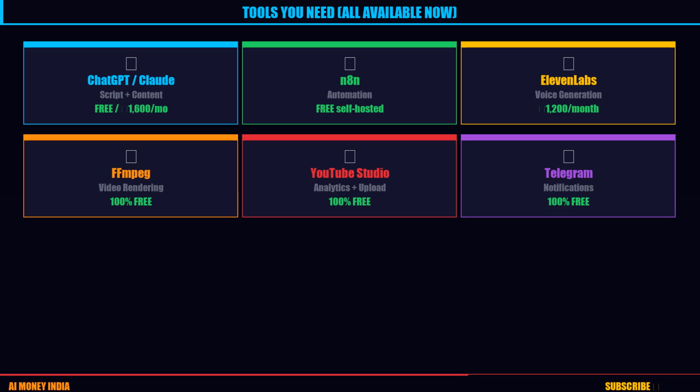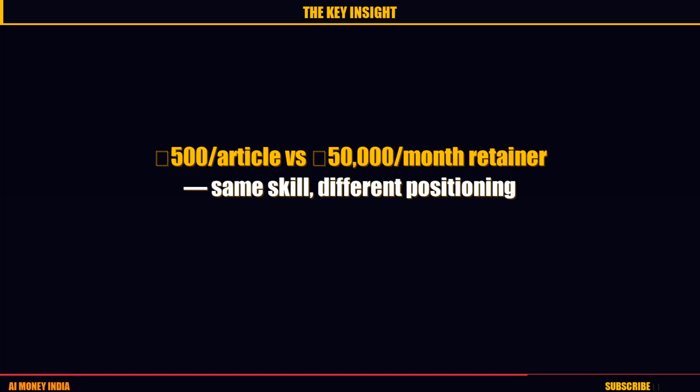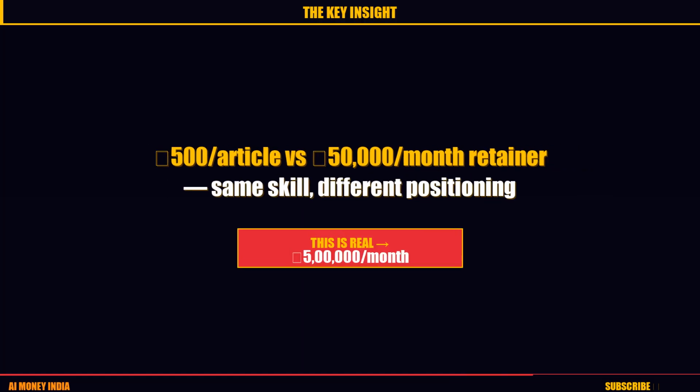These numbers are real. Step 3. Build the system. Just do the work from here. People go wrong. They work for a client, then another client, then again. And they are busy, but not rich. The formula to become rich: build a system for one client, then use the same system for another client, then for the third one. Time invested once. Income repeatedly.